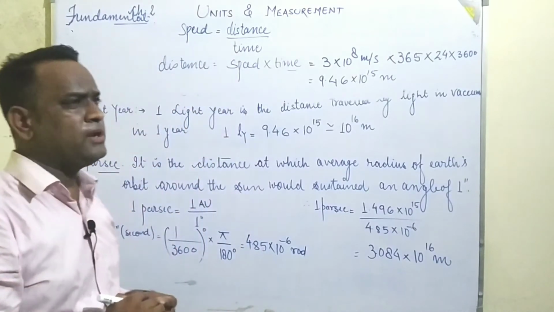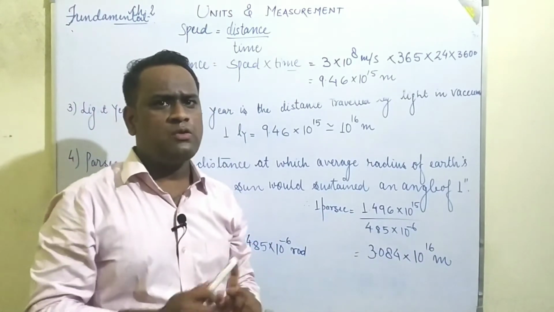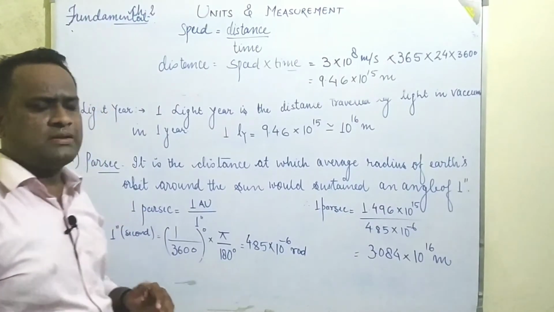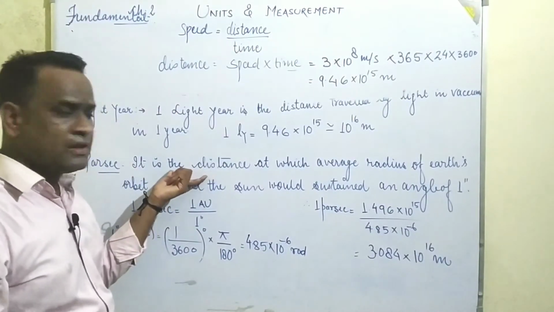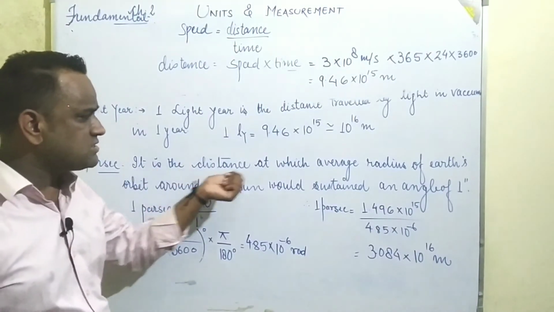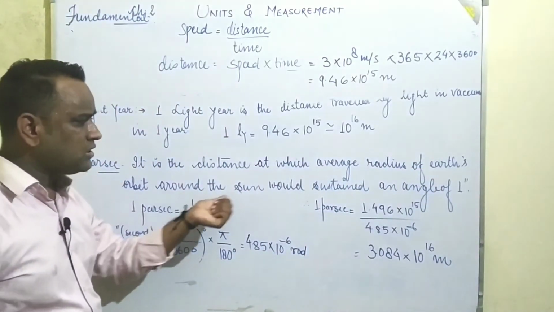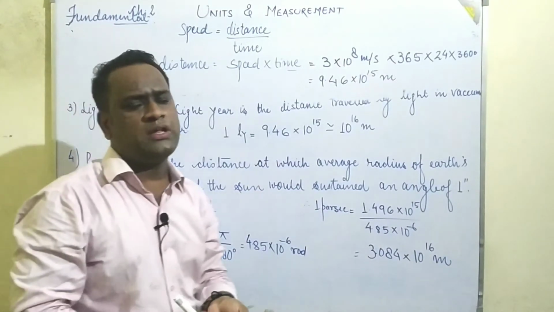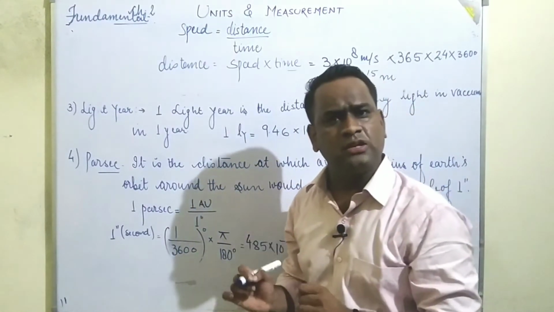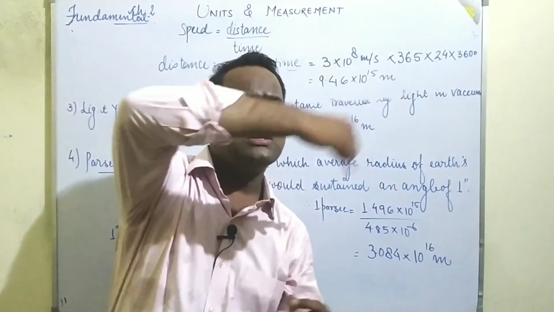In this manner we can calculate how much distance will be covered by a light ray in 1 year. Now students, we are going to learn about the parsec, the next unit. What do you mean by the parsec? A parsec is also a unit for the measurement of distance. It is related to the average radius of Earth's orbit around the Sun. As we all know, each and every planet in this universe revolves around the Sun. So at what distance is Earth orbiting around the Sun?